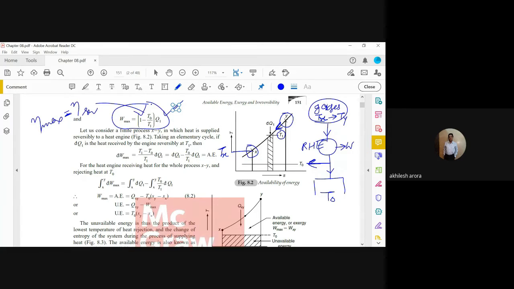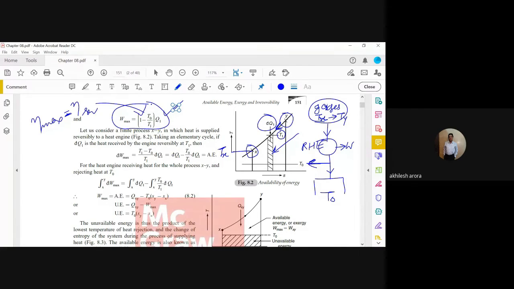What we have considered here is a very small elemental strip. We are supplying delta Q amount of heat at a temperature T1 to this elemental strip, which can be considered as a Carnot cycle. In the first process, during which the heat is supplied at constant temperature, there is a vertical line.